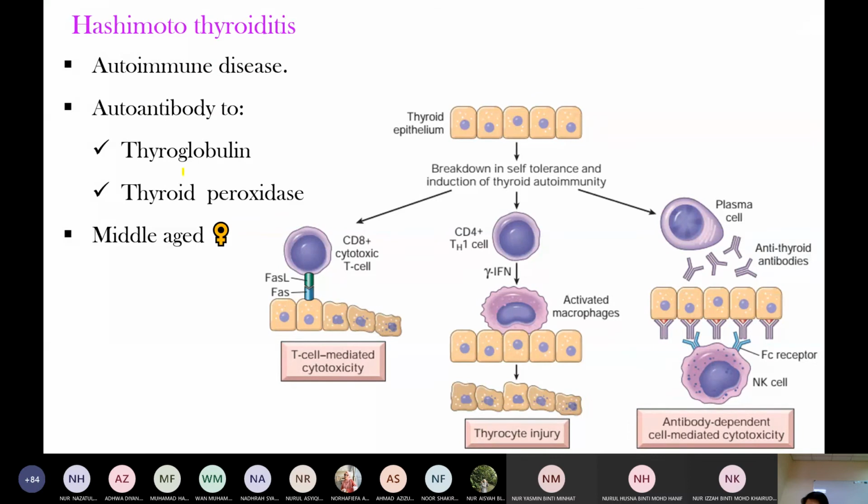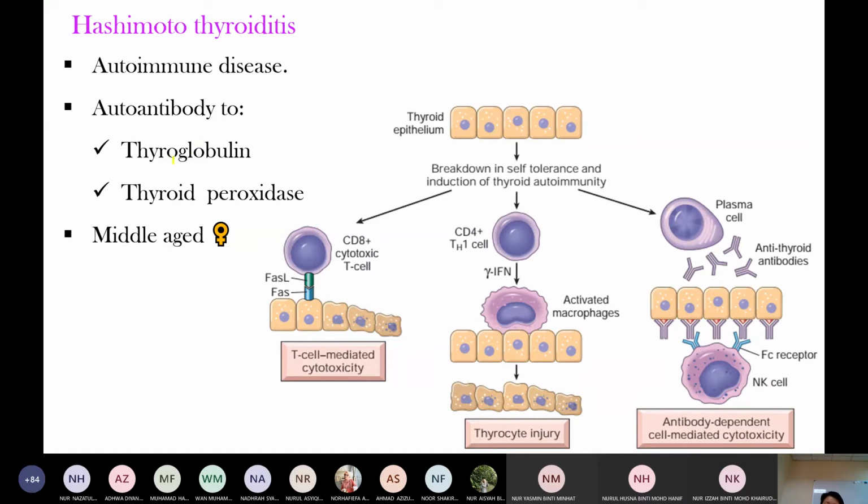Hashimoto thyroiditis. Just now, in Graves' disease, the autoantibody is against the TSH receptor. Hashimoto thyroiditis is also an autoimmune disease, common in middle-aged women. The antibodies are against thyroglobulin and thyroid peroxidase, as you recall from the immunology lecture.